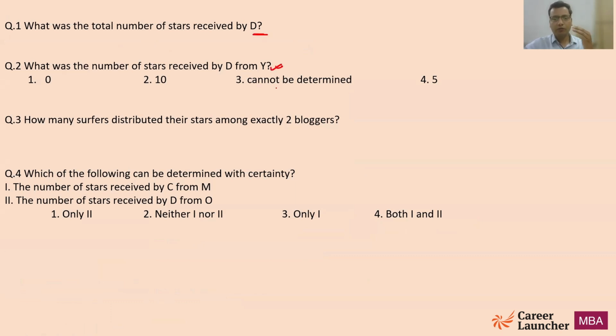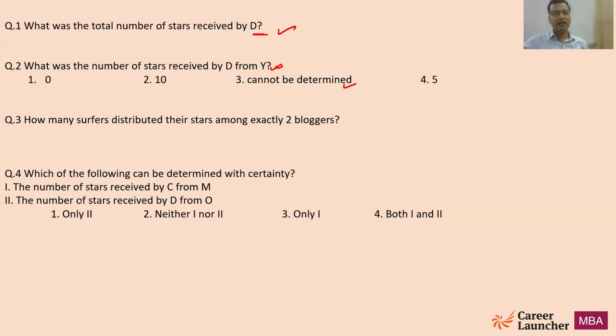What is recommended to you guys is to read the set first, then read the questions and analyze what has been asked. Is there any independent question? Independent questions are those which need to be solved separately apart from the set. Once you solve the set, that is not done, right? If some extra information is given in any particular question, you need to interpret that data and solve the question again. So is there some kind of extra data provided in the question? Some questions need to be dealt with separately. From the first and second, questions 1 and 2 are pretty straightforward.